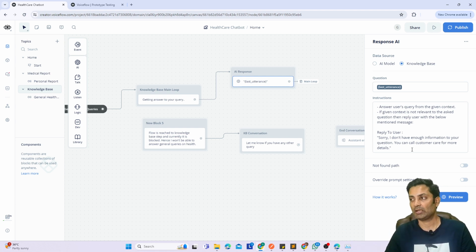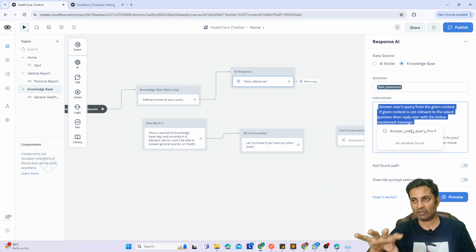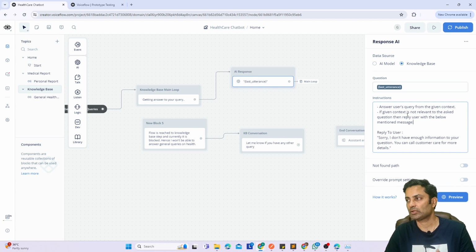And then it gave me the answer. So what it does is, here you have to provide an instruction. Once you have uploaded your text file, it is already indexed. Now the system, this whole voice flow component, will use it, but because you're using the knowledge base, you give an instruction on how you want to act on the data in a certain way. So I'm just giving a very generic instruction: answer user's query from the given context.